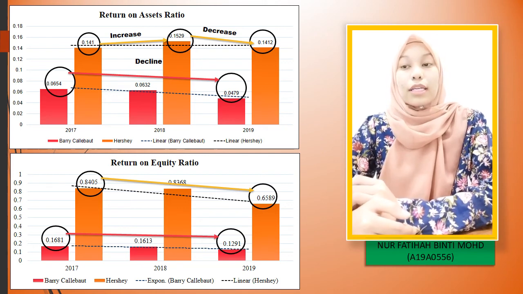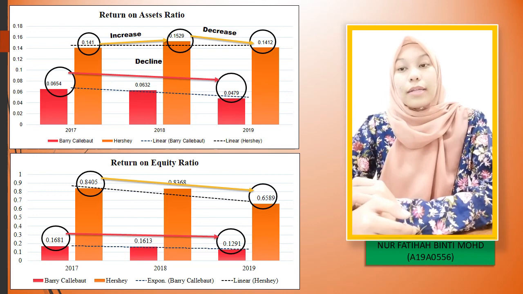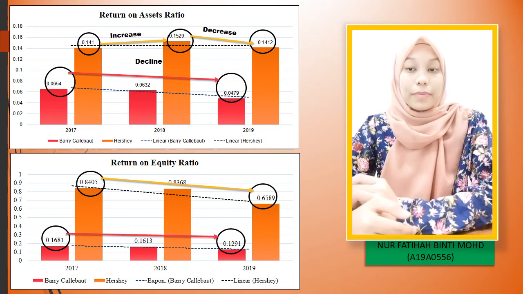That was recorded as 84.05% in 2017 to 83.68% and 65.89% in 2019. It showed that the company had a worse performance in 2019, as it dropped every year, but both companies still can generate their profit from their equity.